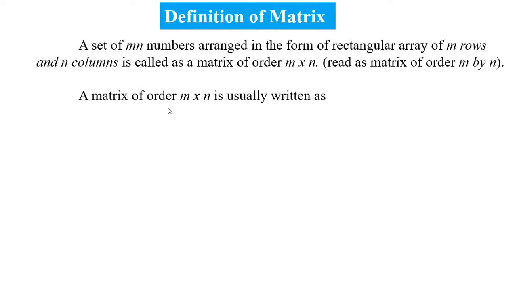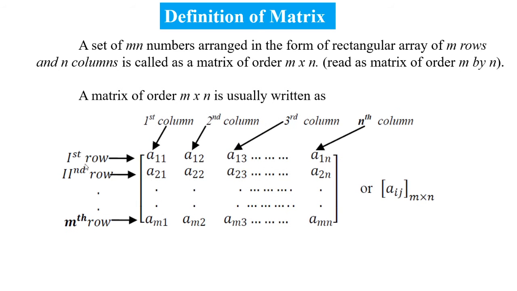A matrix of order m into n is usually written as: in the first row a11, a12, a13 and so on; in the second row a21, a22, a23 and so on; and in the first column a11, a21 and so on; in the second column a12, a22 and so on; and in the third column a13, a23 and so on.